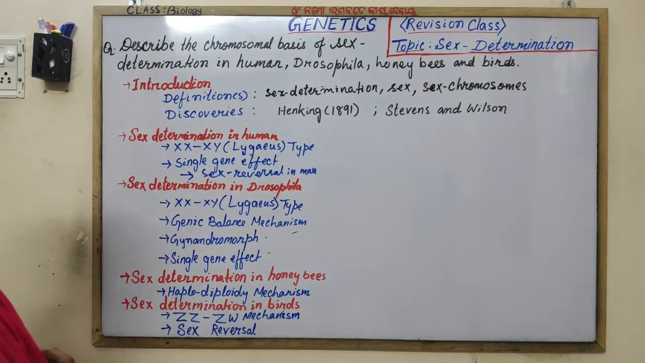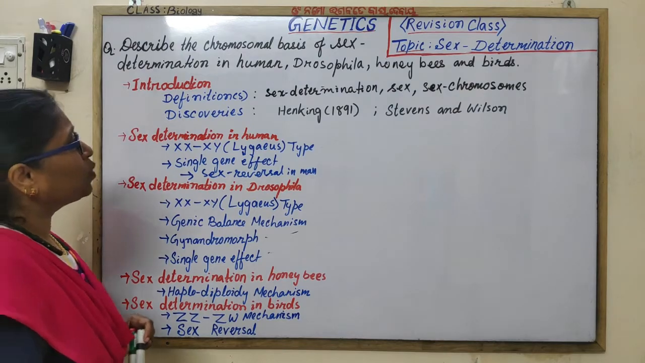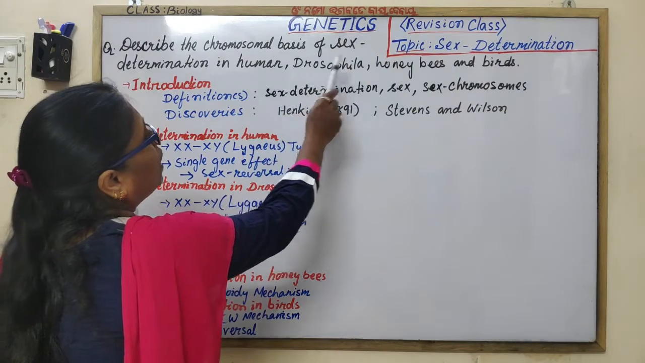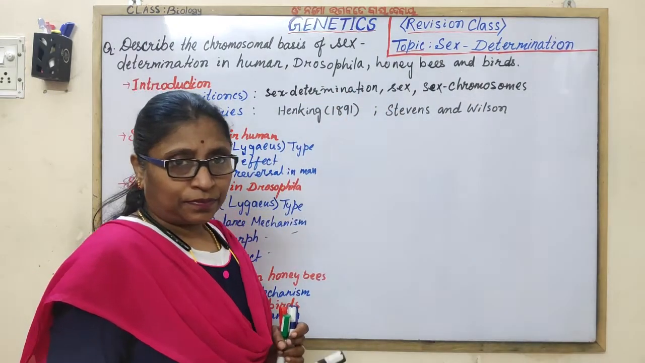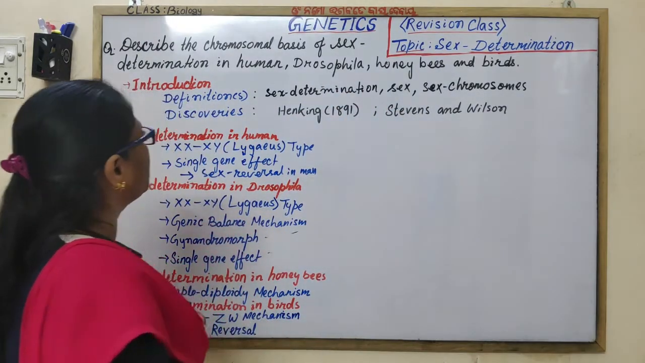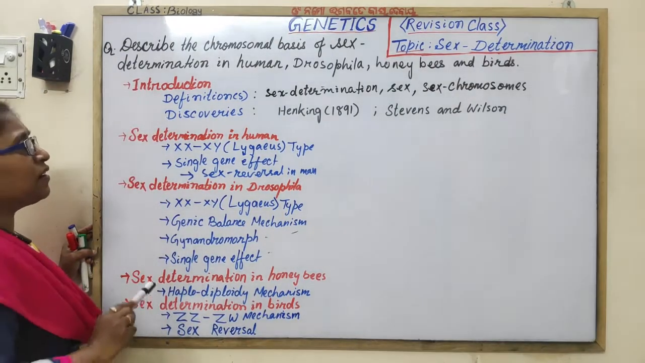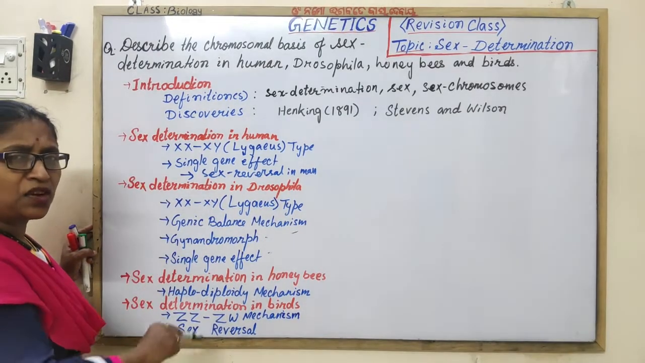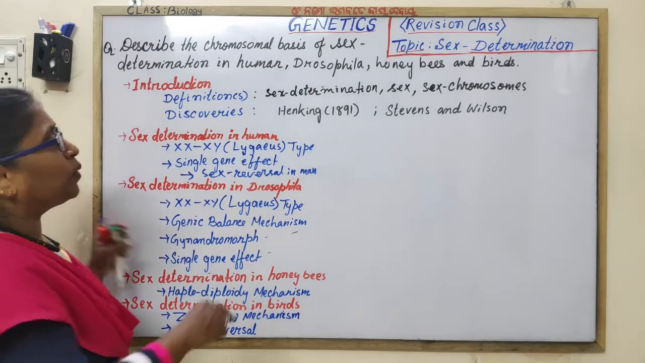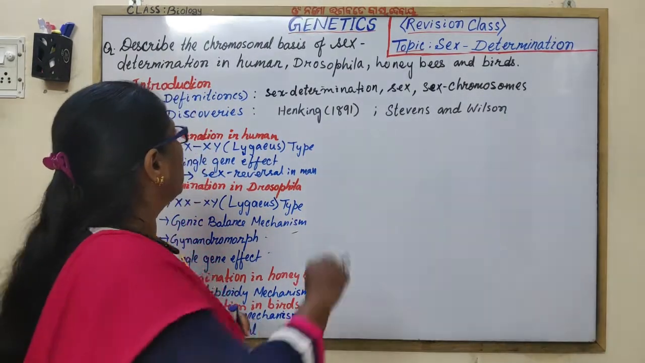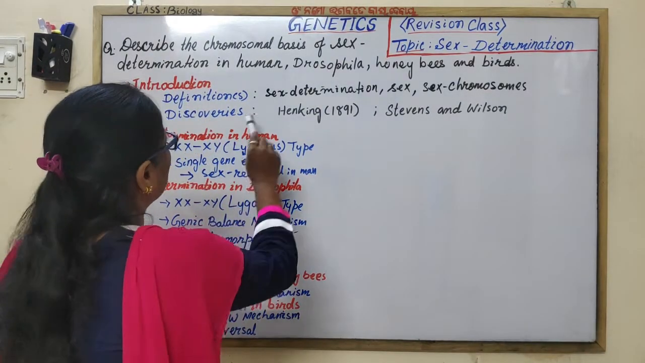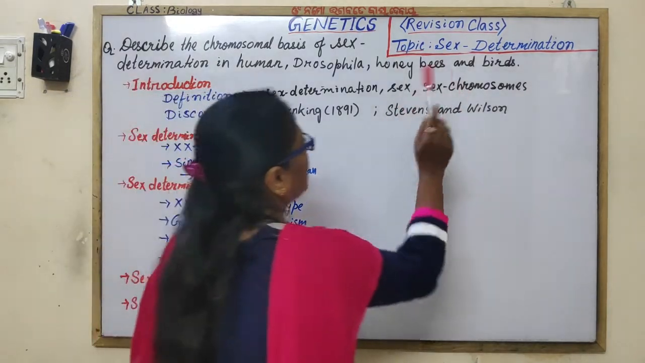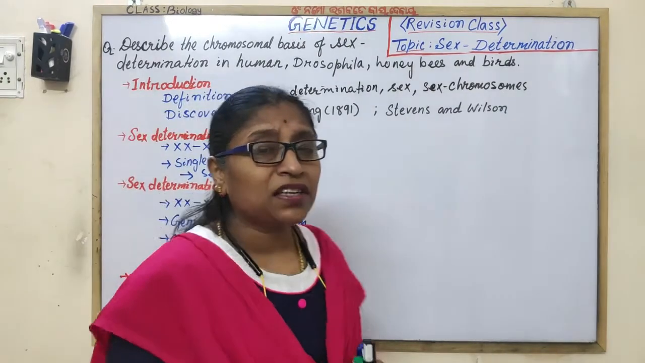You may be asked to describe the chromosomal basis of sex determination in human, Drosophila, honeybees and birds, in specific animals. Then what will you write down? You have to give a generalized introduction, then animal wise sex determination, about whichever animals are asked. In the introduction, you have to give the definition of sex determination, sex and sex chromosomes. What is sex determination?